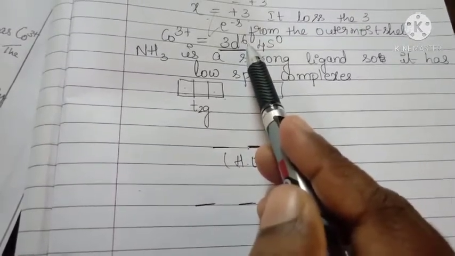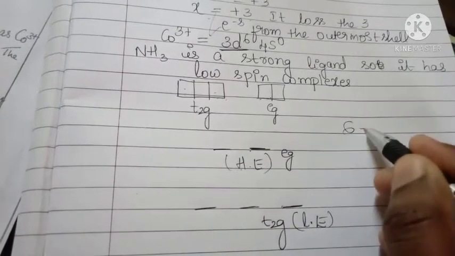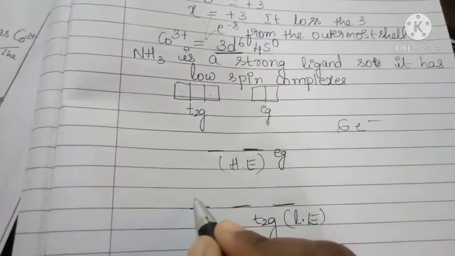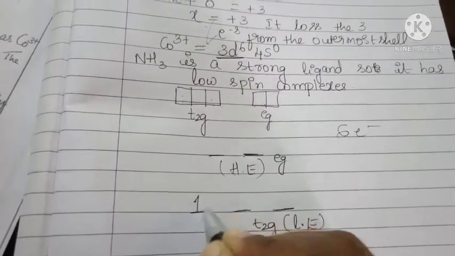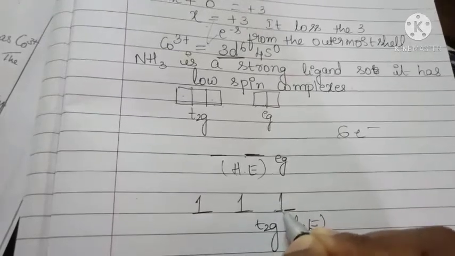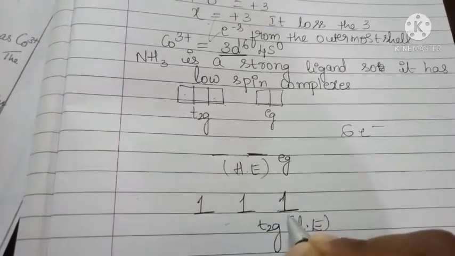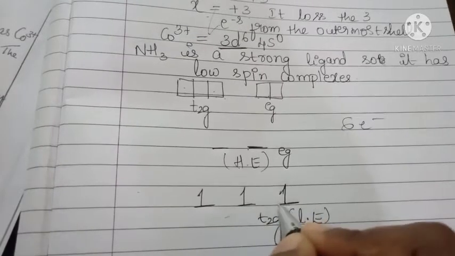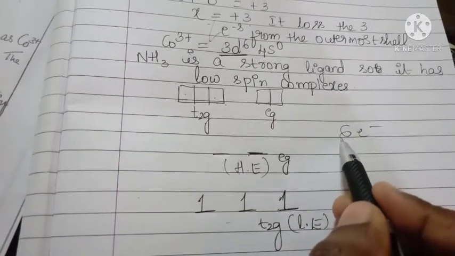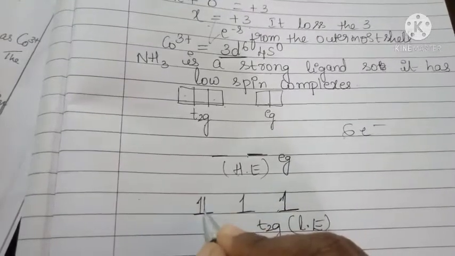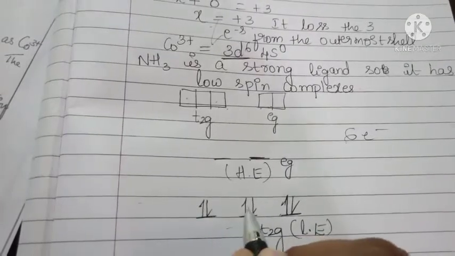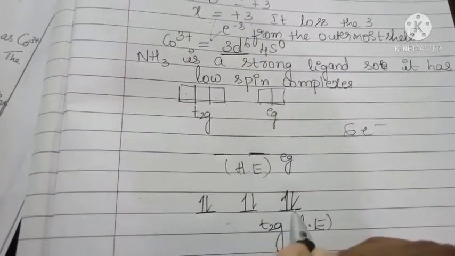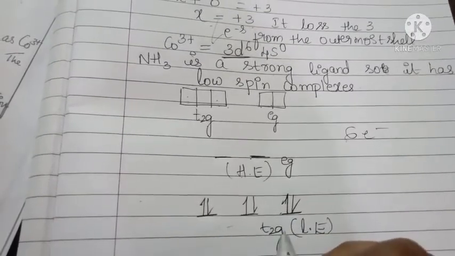In that, how many electrons are present in the d orbital? 6 electrons. So according to Hund's rule of maximum multiplicity, you have to fill the T2g level 1, 2, 3. In the T2g level all the orbitals should get 1 electron. After that you have to pair up. How many electrons remain? 3 electrons, 1, 2, 3. Here 1, 2, 3, 4, 5, 6. So all 6 electrons should be filled in the T2g level.